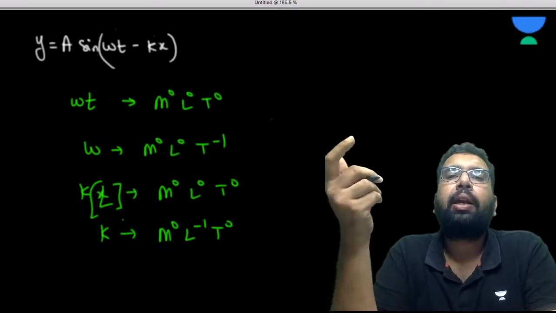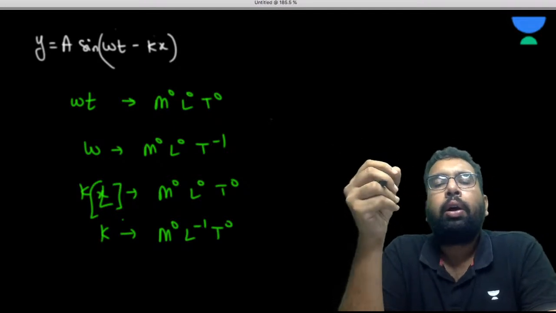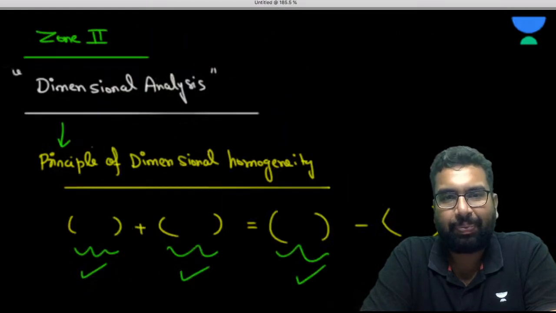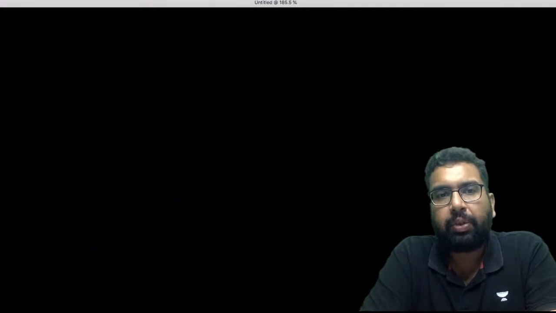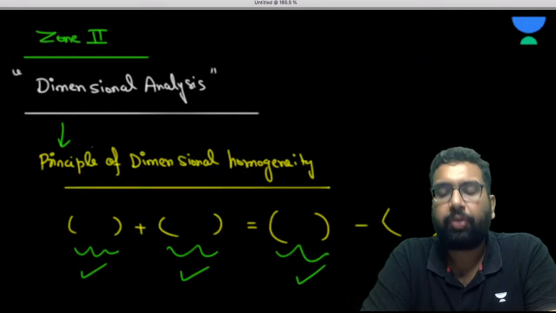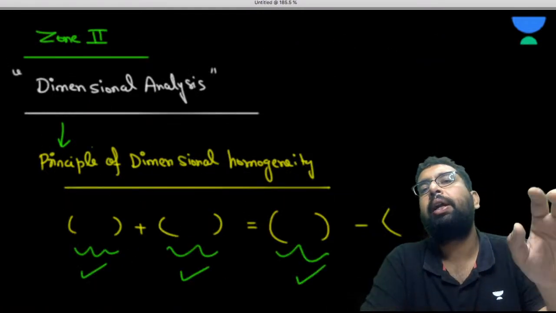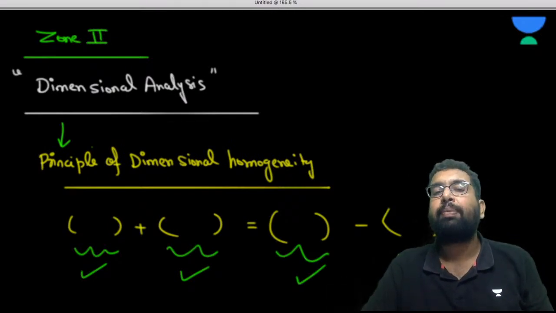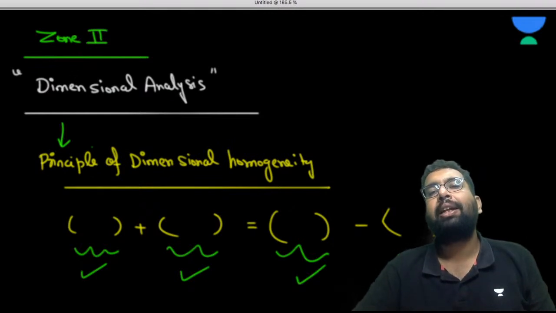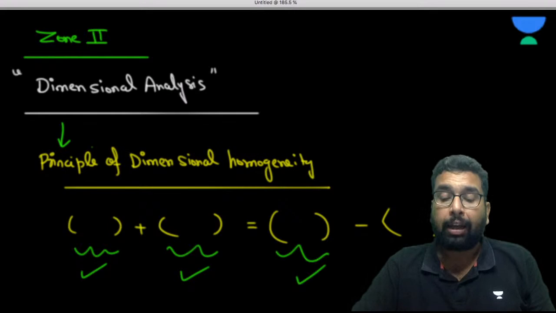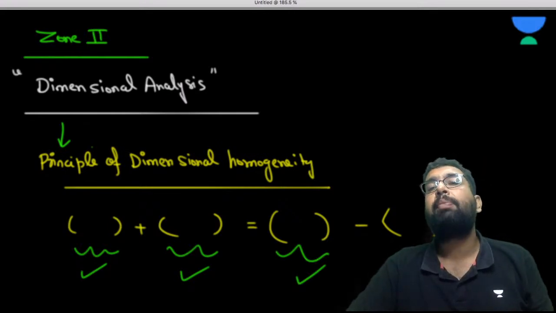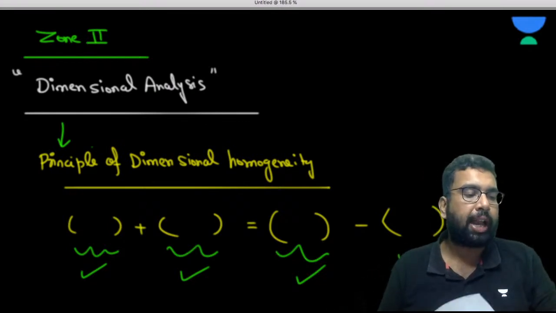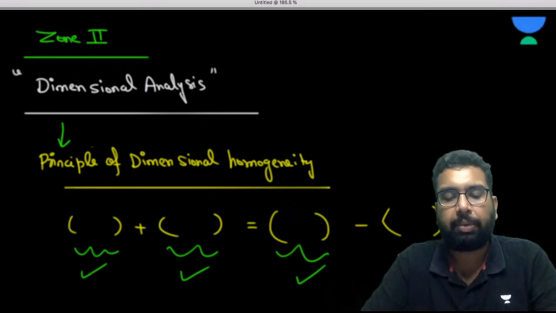So when there is something in the sine, in the cos, or e to the power something like that, you are going to be able to deal with it. So these were in zone 2. The first zone was finding the dimension or the unit of some physical quantity. In zone 2, there are a few types of question. The first one was finding the dimension of some variables which may be given in the question, using dimensional homogeneity. Please tell me if you agree.